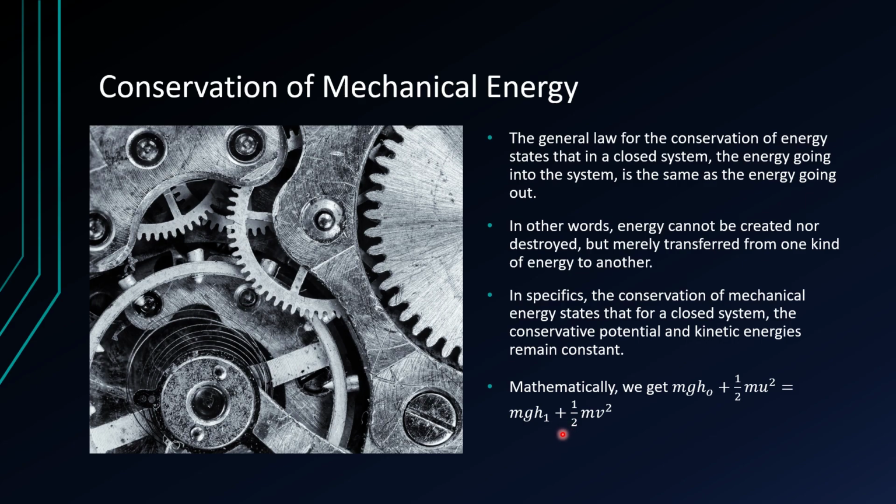So if you are standing on top of a building, for instance, and you have a stone, and you chuck it straight down with some initial velocity u, and you're at some height h, and it hits the ground at some speed v, you can either use suvat to find the speed that it hits the ground, or you can use the conservation of mechanical energy.